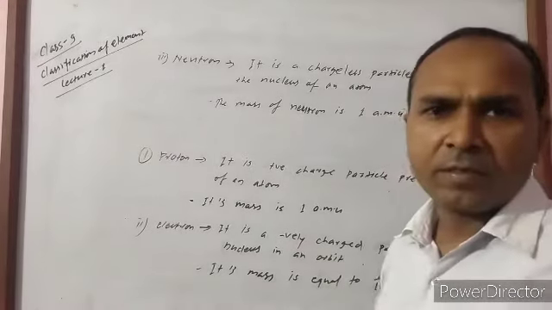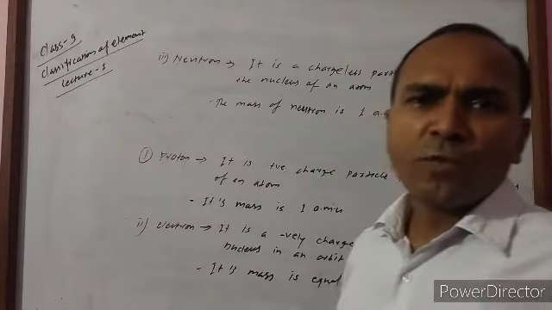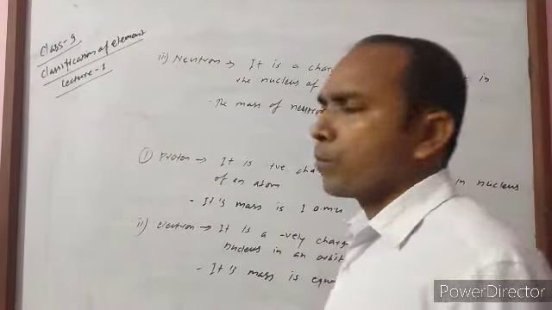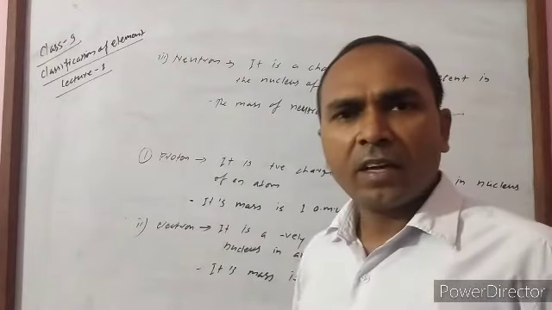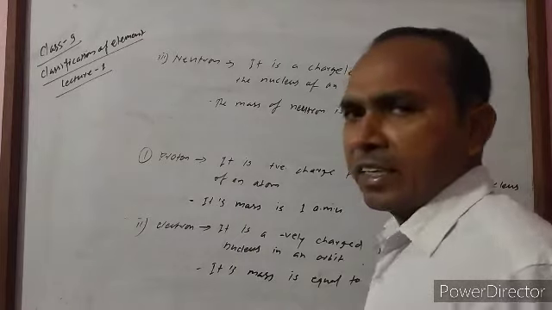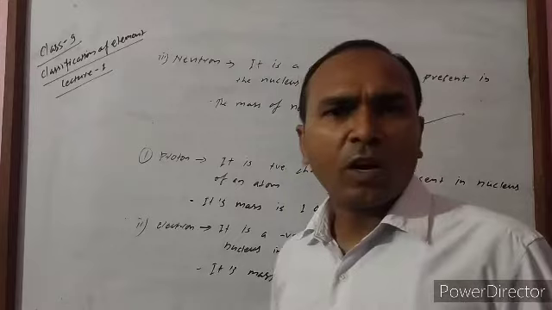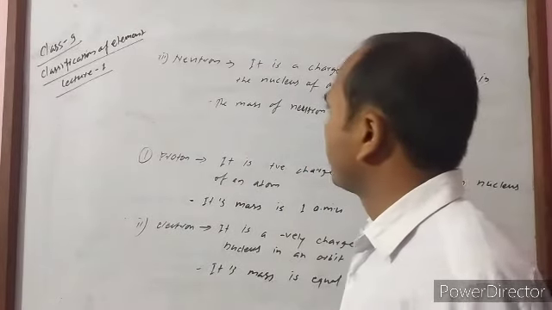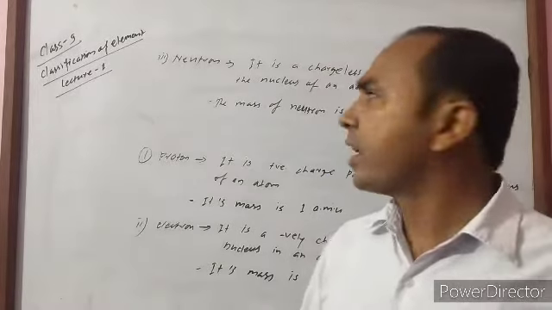The mass of a neutron and the mass of a proton are equal, but the mass of an electron is very much less, 1 by 1837 times lesser than the mass of a proton or neutron. This much for today. On another day I will talk about